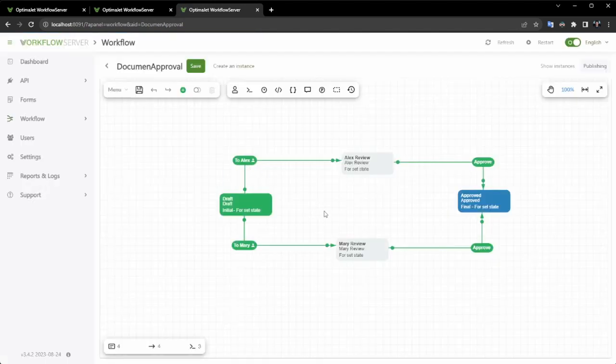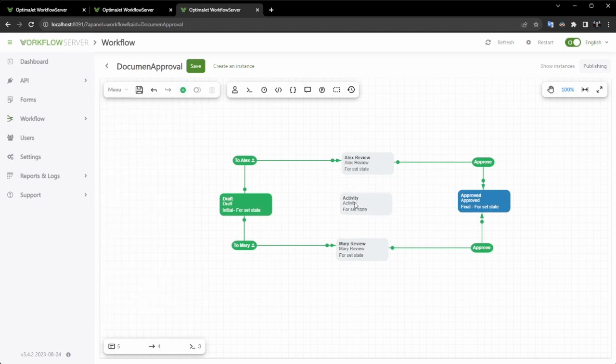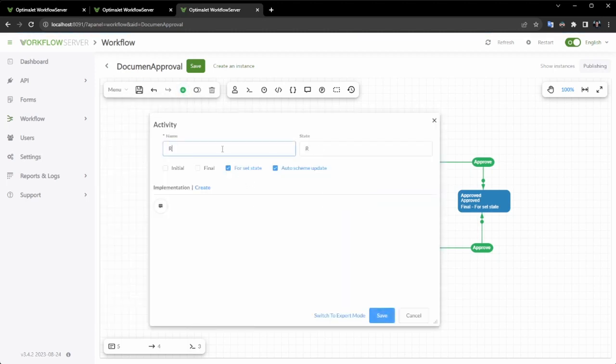I will add the capability to roll back document confirmation in the event of an error during Alex or Marie's review. This involves creating a new activity named rollback, along with a rollback command and the corresponding transition.